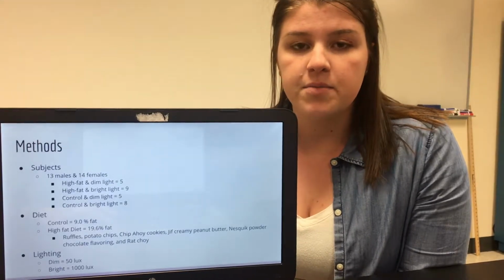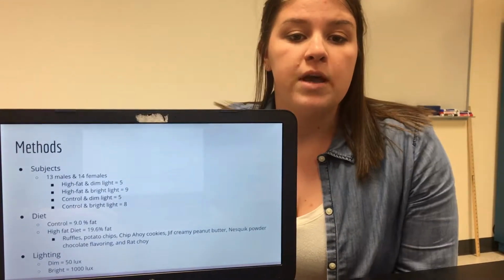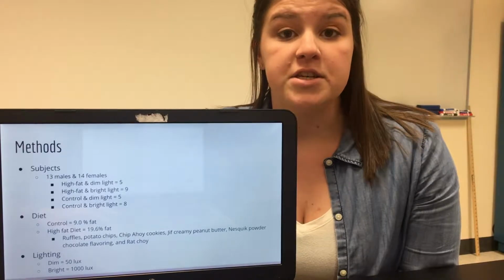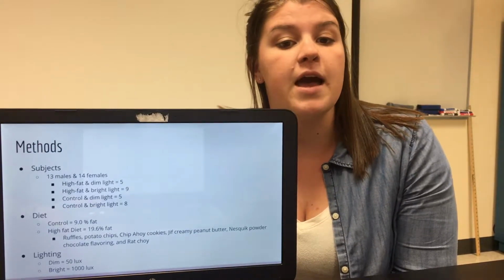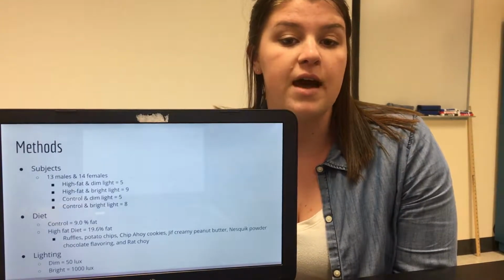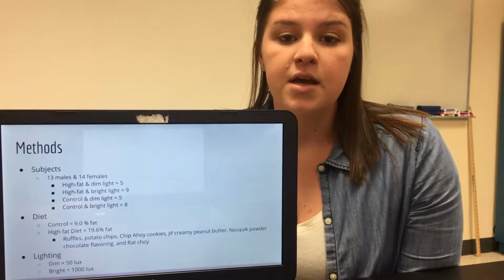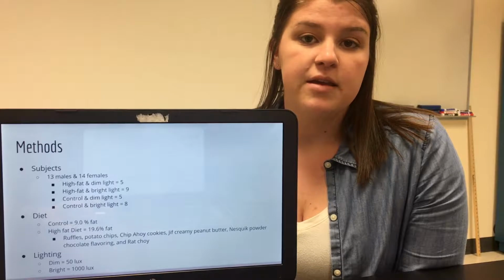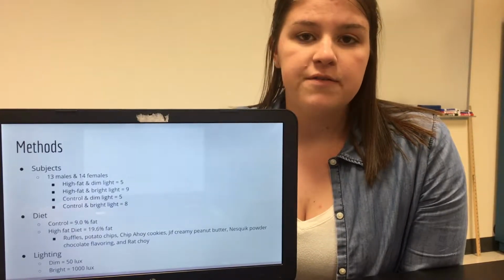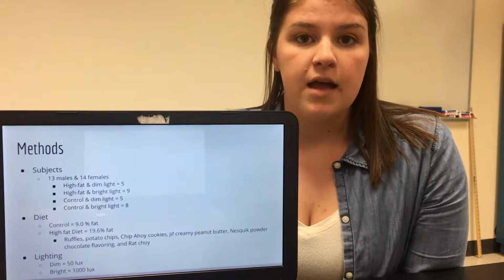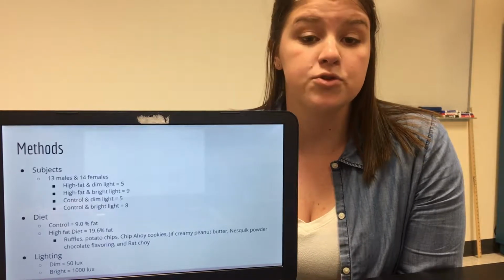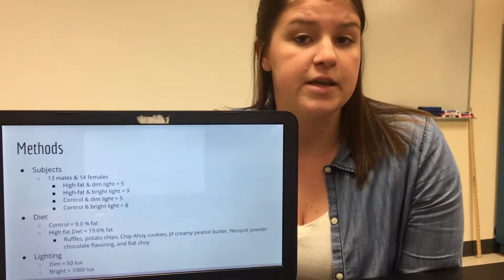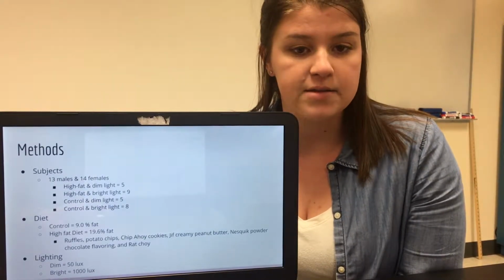The first treatment group included 5 rats with high fat and dim lighting conditions. The second treatment group had 9 rats with high fat and dim lighting conditions. The third treatment group had controlled diet with dim light, and that included 5 Nile grass rats. The last group was the control group with controlled diet and bright light conditions, and that included 8 rats.